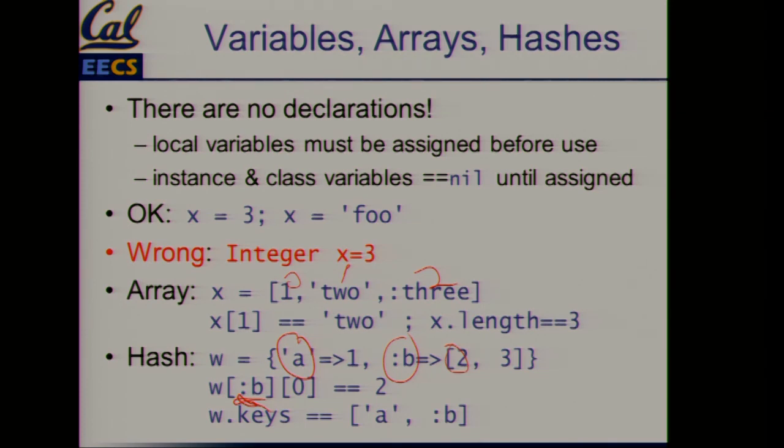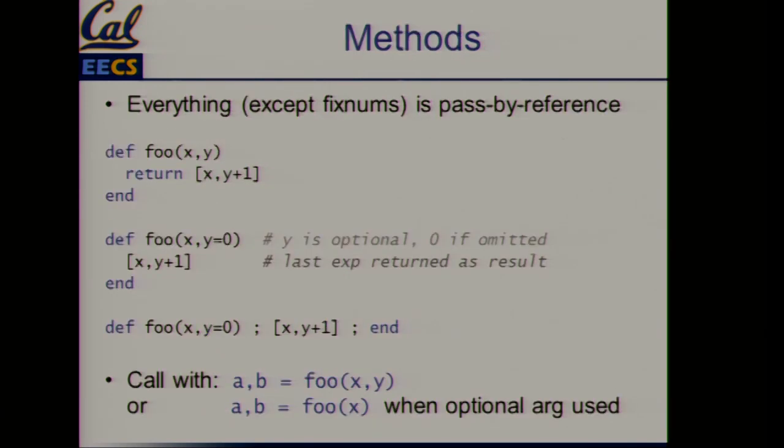And you could ask what are the keys, sending the method keys to that object, and you'll get the 2 keys, the string A and the symbol B. Okay? And hashes are quite similar to what you'd see in Python and Perl, and I guess arrays like Python and Perl, but unlike what you expect in Java.